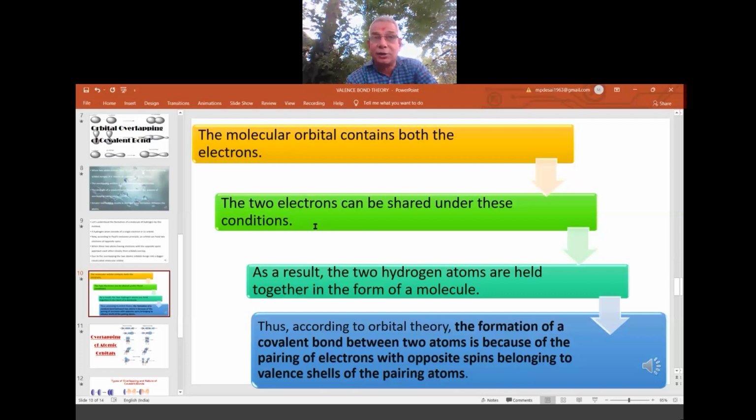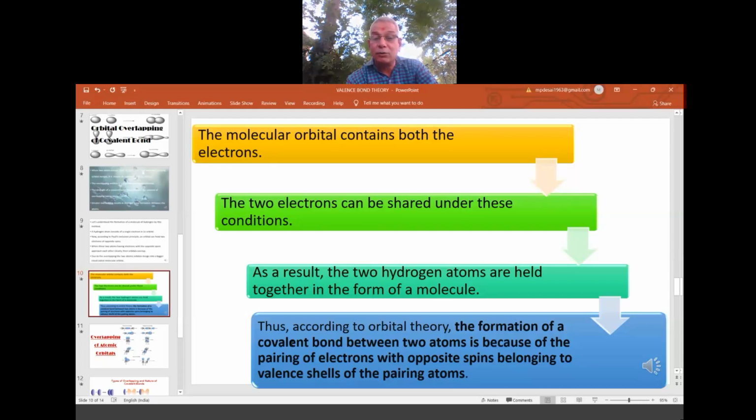They start sharing only when they come close, only when they overlap. Otherwise sharing will not take place. When the conditions are favoring, then only they go for the sharing. For this, they have to overlap. As a result, the two hydrogen atoms are held together in the form of a molecule by a chemical bond known as the covalent bond.